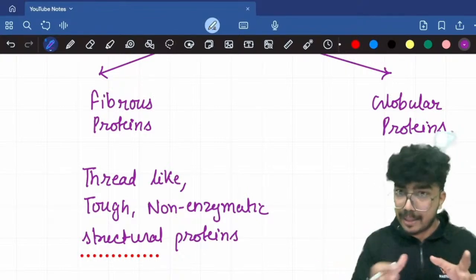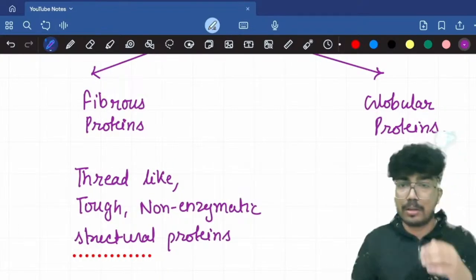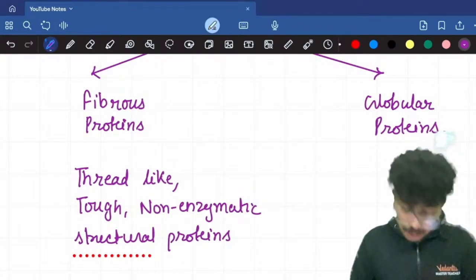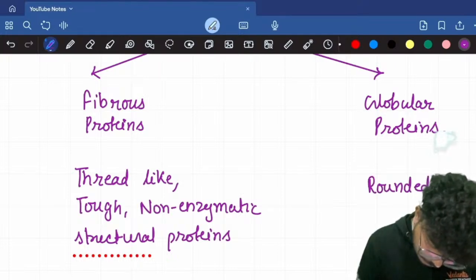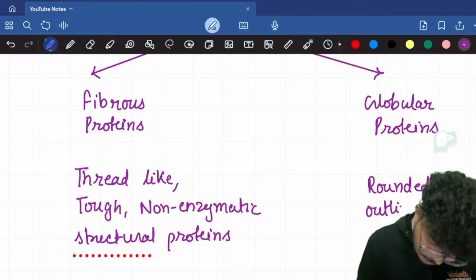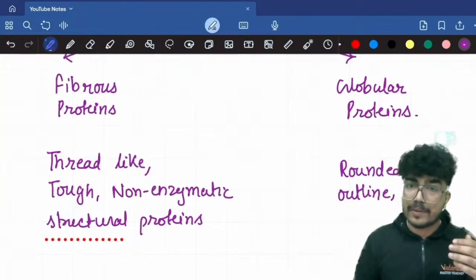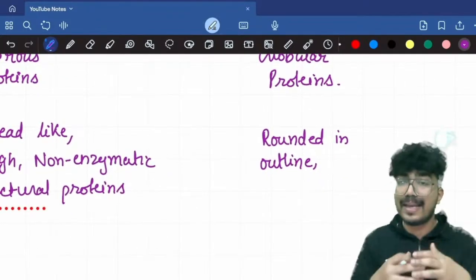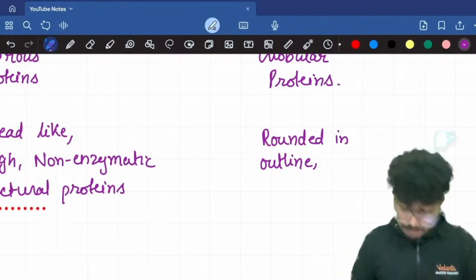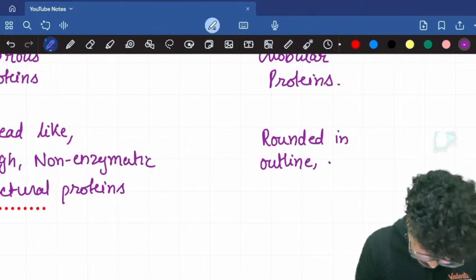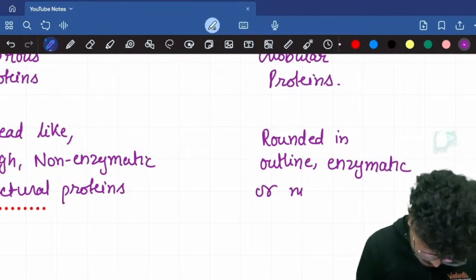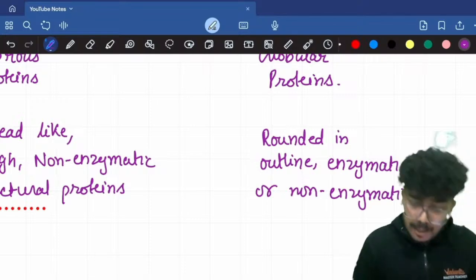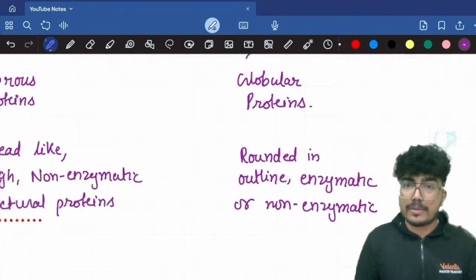Whereas the globular proteins are rounded, enzymatic or non-enzymatic proteins. The globular proteins are rounded in outline. They can serve structural purposes, or they can serve enzymatic or non-enzymatic purposes. They can be either enzymatic or non-enzymatic in nature, right?